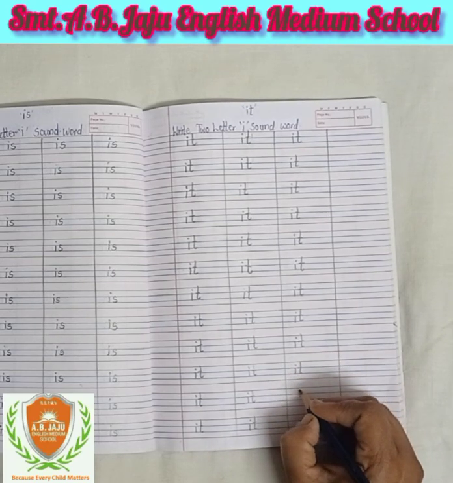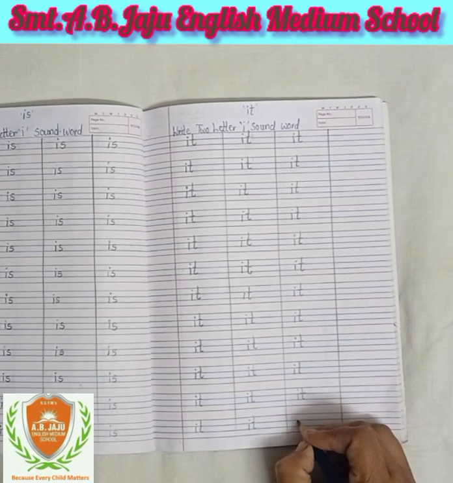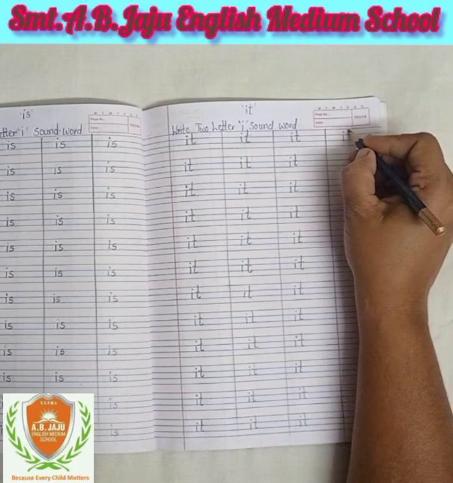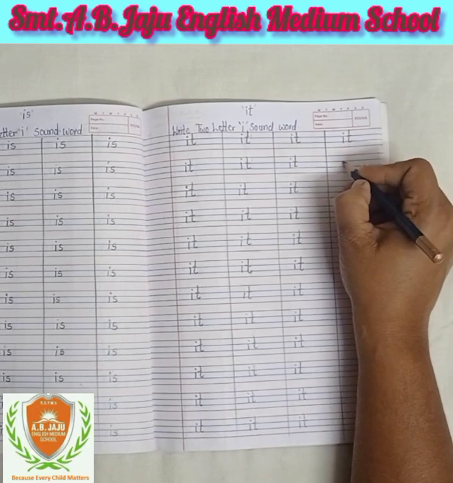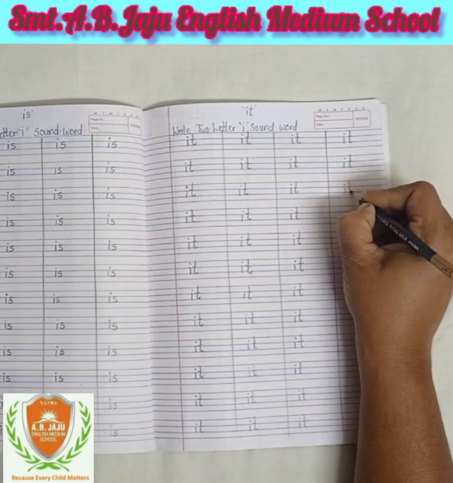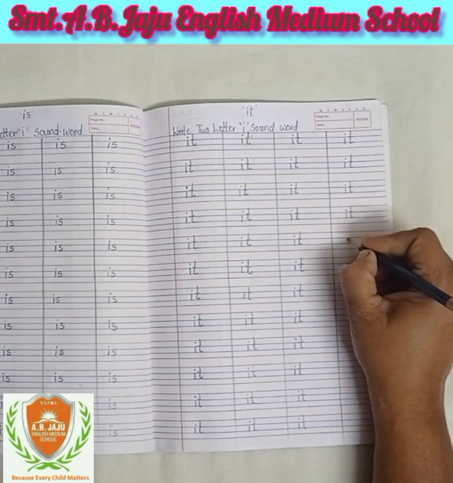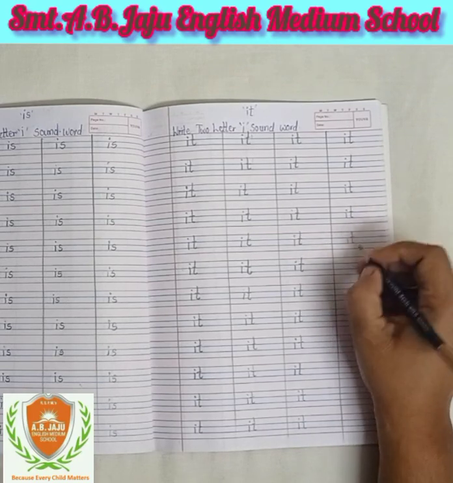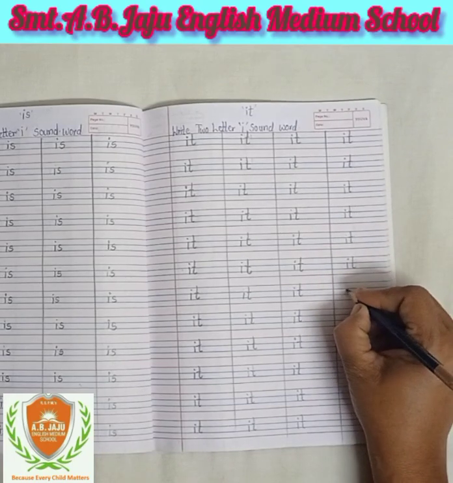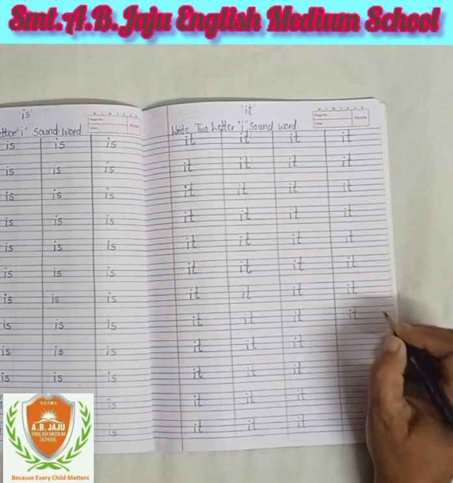Sound of I is E, sound of T is T. Both sounds mix, then comes the sound "it". I-T, it. This is a short sound.